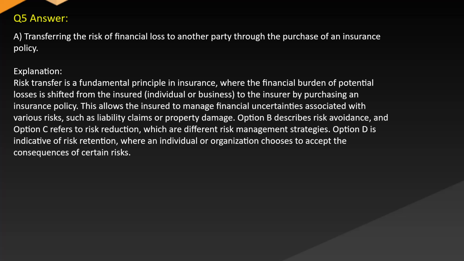Explanation. Risk transfer is a fundamental principle in insurance where the financial burden of potential losses is shifted from the insured individual or business to the insurer by purchasing an insurance policy. This allows the insured to manage financial uncertainties associated with various risks, such as liability claims or property damage. Option B describes risk avoidance and option C refers to risk reduction, which are different risk management strategies. Option D is indicative of risk retention, where an individual or organization chooses to accept the consequences of certain risks.